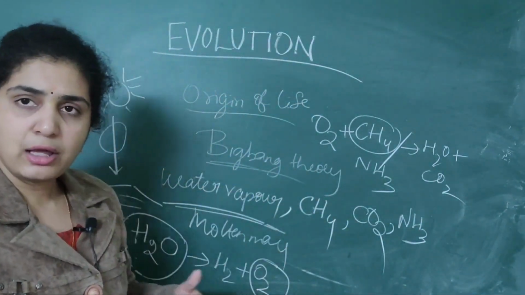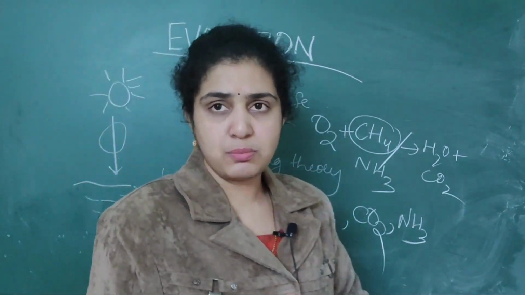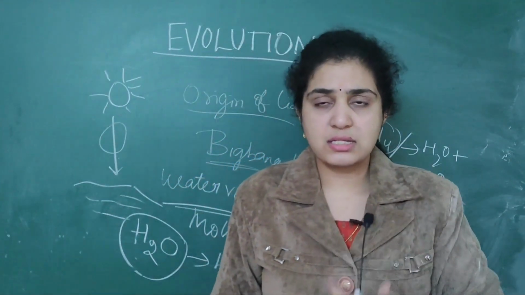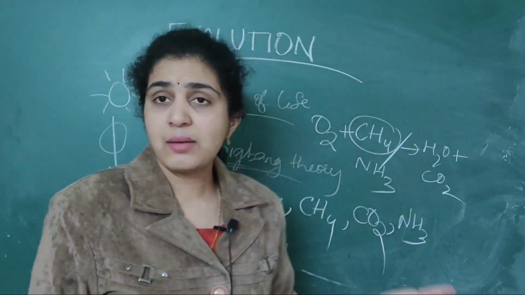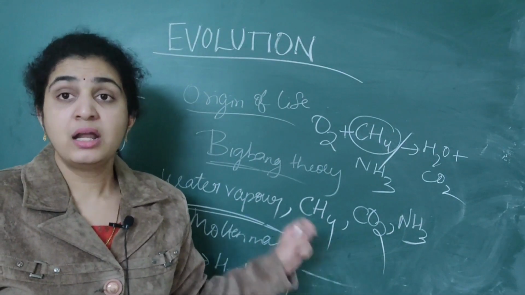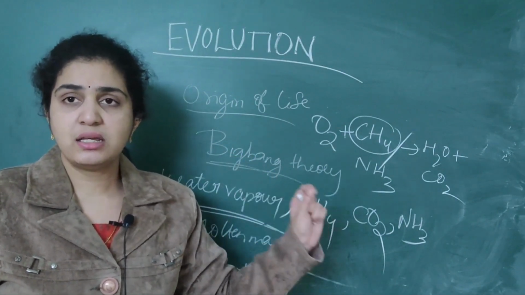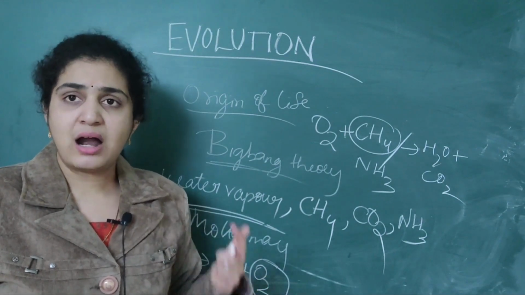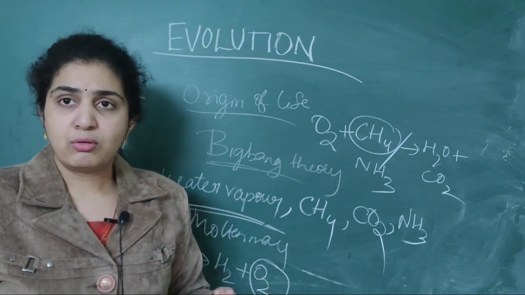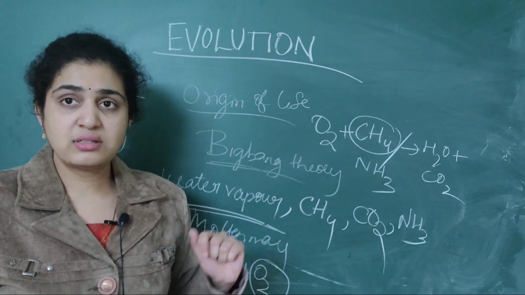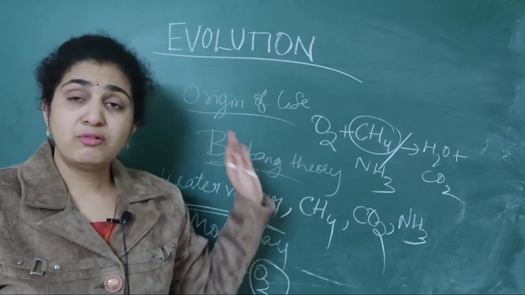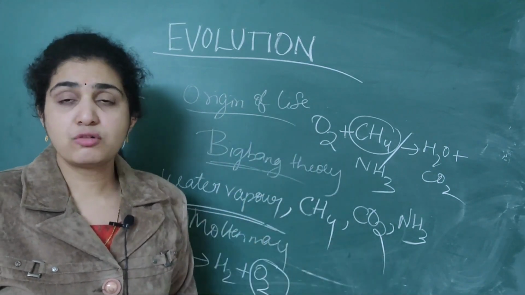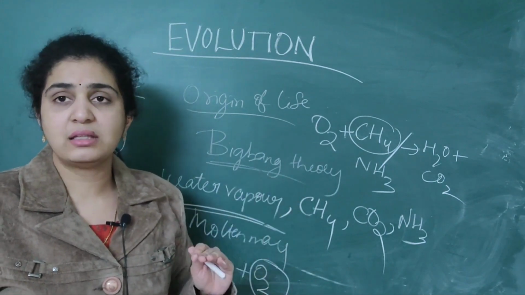I am saying this about when it first originated, not now. Now plants and others give out oxygen. I am talking about the origin of the universe according to the Big Bang theory.